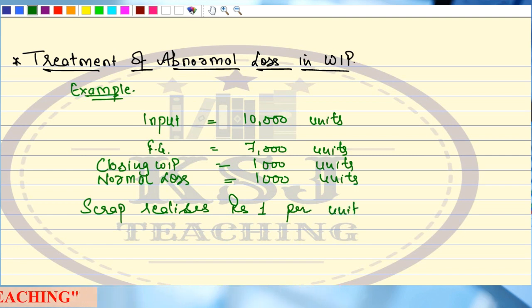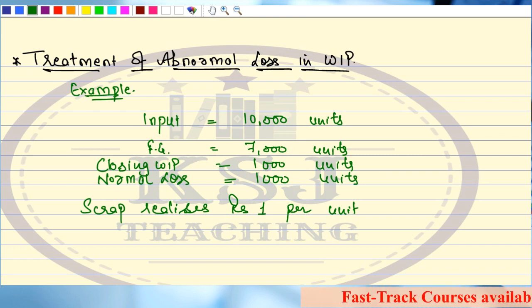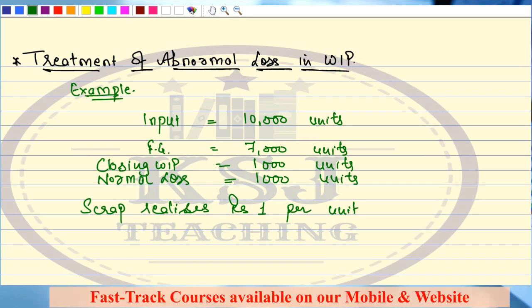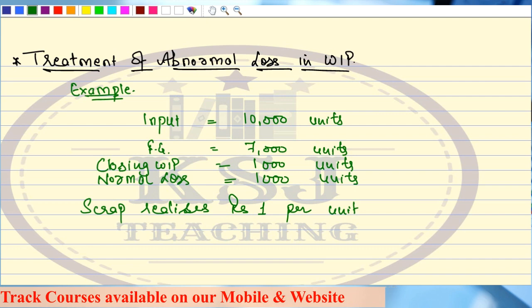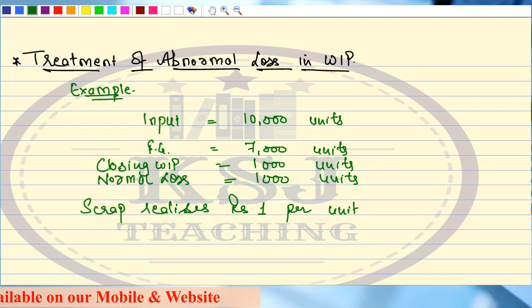Now what you have to do is prepare the statement of equivalent production, the statement of cost per equivalent unit, and the valuation of FG and WIP. It's very simple, sir. We have already done it in the last lecture. It is simple, nothing to worry about.